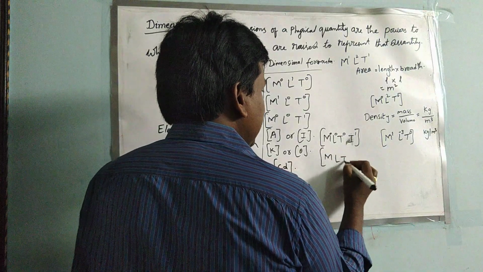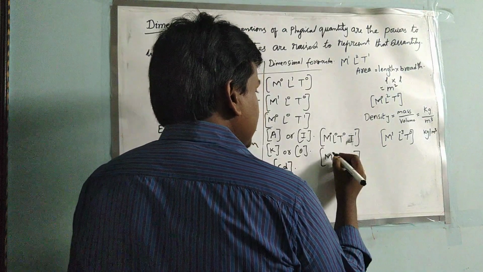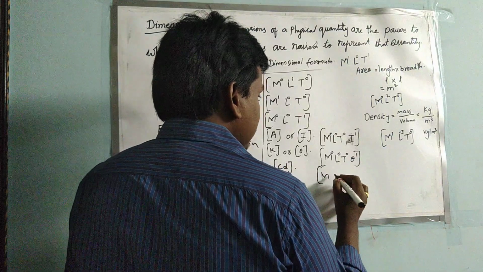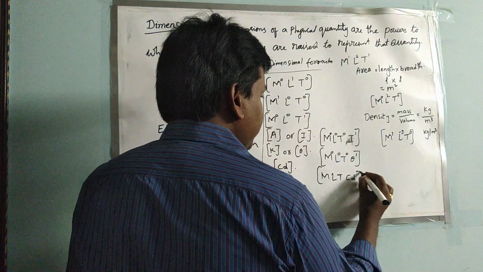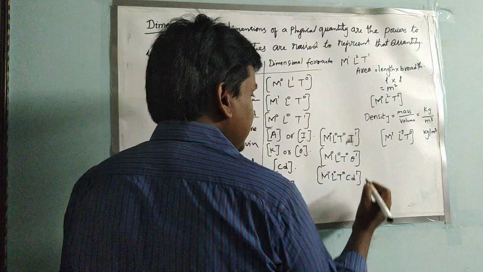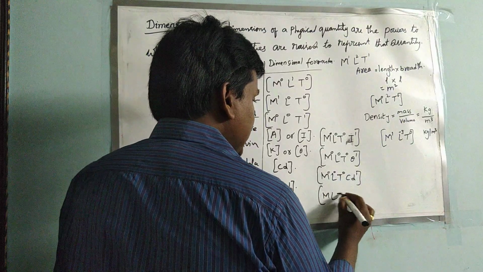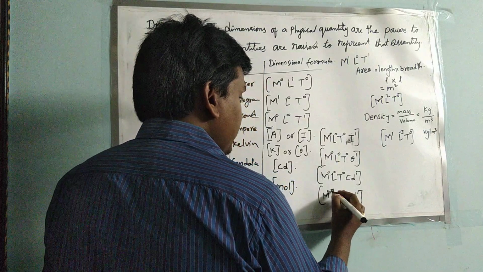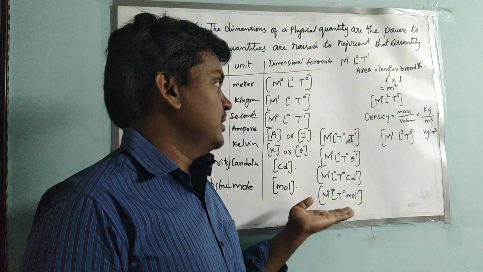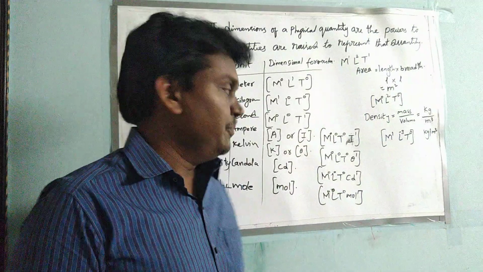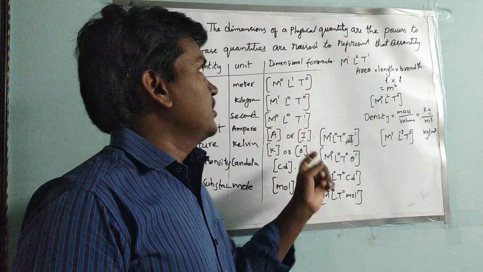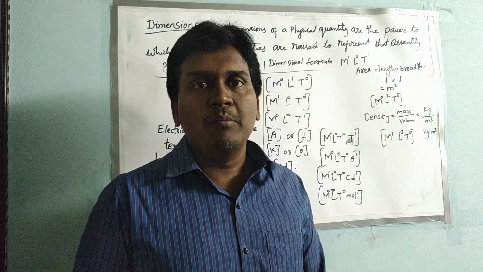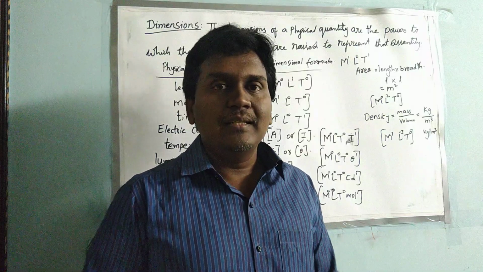And M, L, T and theta: all these are 0 and theta has power 1. In the same way, for luminous intensity, M, L, T, C, D: all these are 0 and this has power 1. In the same way, M, L, T and mole: this only will be 1, remaining all will be 0. The power will be 0 because there is no mass, length and time in these remaining quantities. So this is all about dimensional formula, dimensions. And in the next class we are going to discuss some derived units and their dimensional formulas.